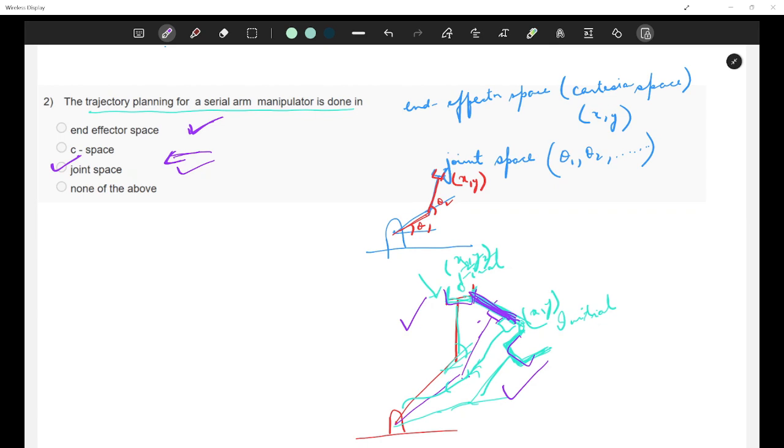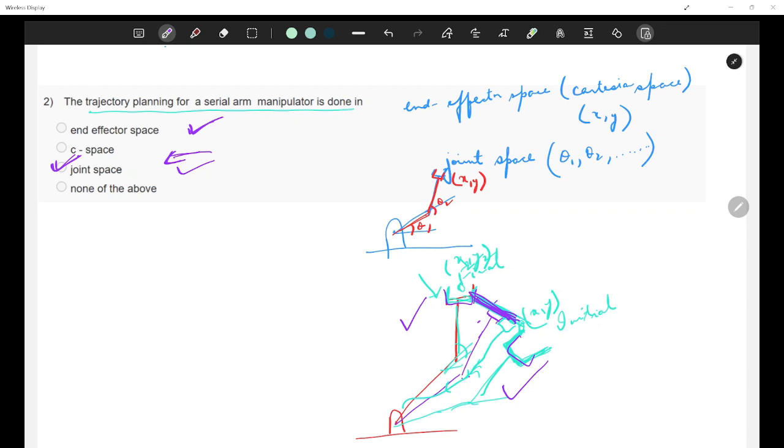I just want to know the joint positions of the robot, and it is used in motion planning, so that my robot stays within the configuration space. We usually use the concept of configuration space where we want to ensure collision-free paths. So it has nothing to do with trajectory planning. So the correct option is joint space.